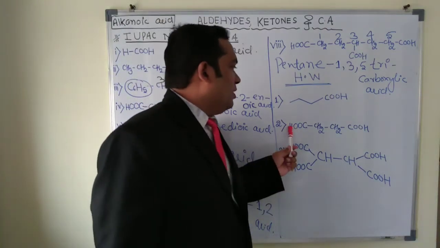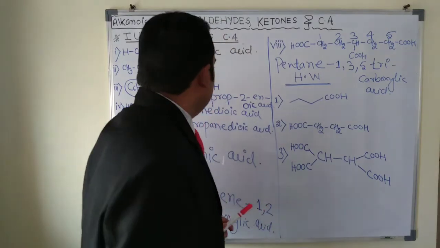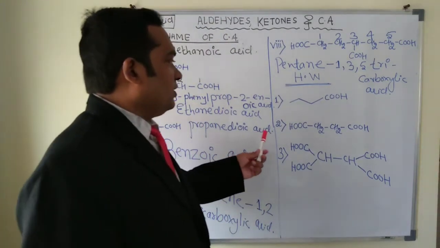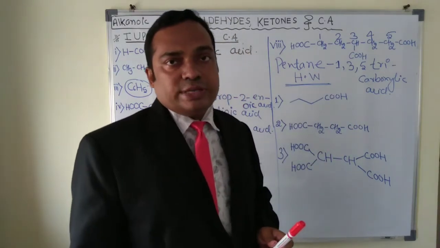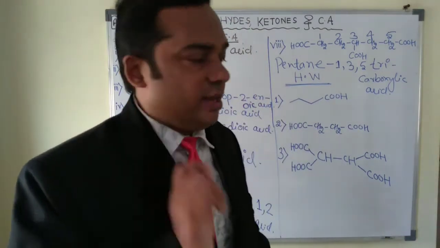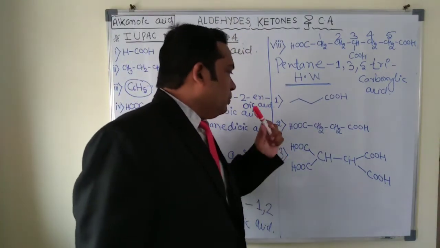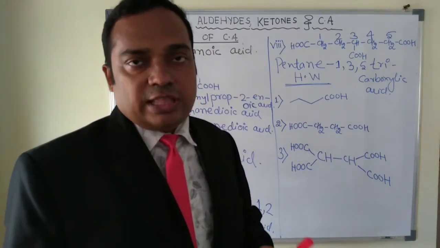Okay. And we have 2 carboxylic acids. What will we say for 2 carboxylic acids? We have to consider all the carbons 1, 2, 3, 4, which is called butanoic acid, butanedioic acid. Okay. What will be the answer to these questions? You have to comment in the comment section. Then I will check. Okay.